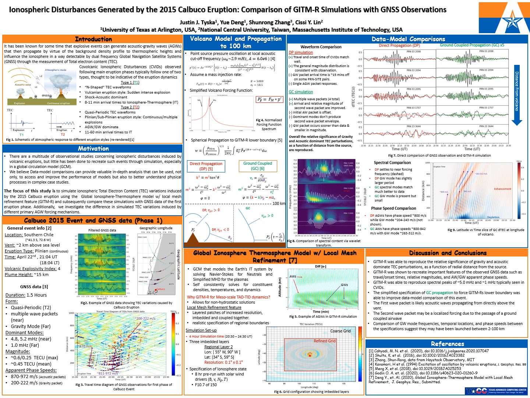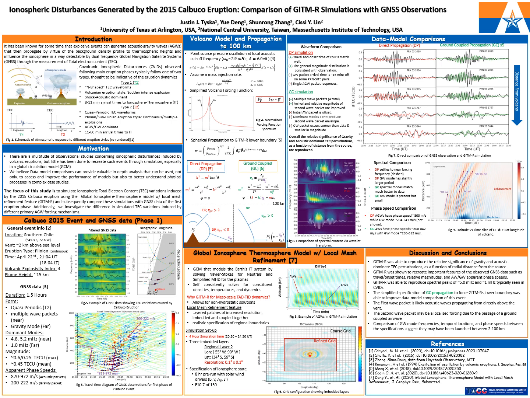Focusing now on the ground-coupled propagation response, clearly noticeable are multiple wave packets, and the arrival and relative magnitude of the second wave packet is vastly improved in comparison to the direct propagation assumption. The initial acoustic wave packet is quite offset in terms of these, and the dominant modes don't produce the second wave packet envelope quite as well. The gravity wave packet does occur sooner than in the data and much smaller in magnitude, but overall the relative significance of gravity and acoustic dominance in TEC perturbations as a function of distance from the source are reproduced.